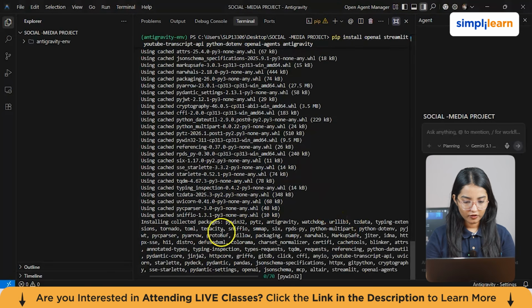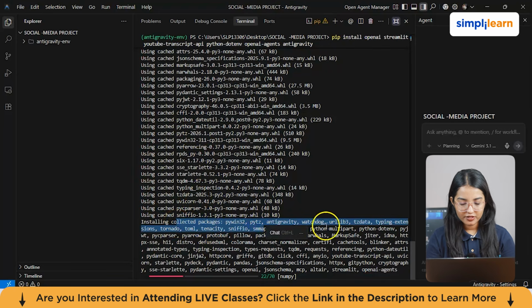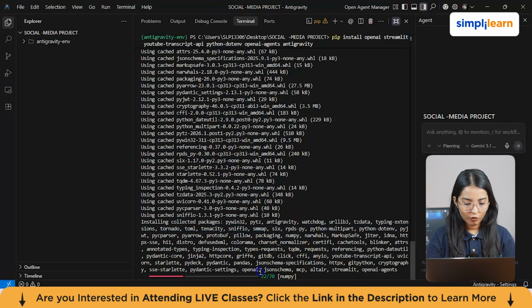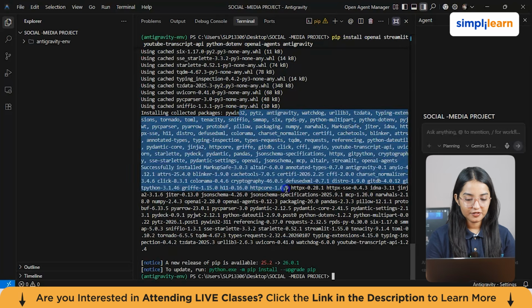Okay, so it's installing all the packages, you can see from here. So you can actually view what all packages it's installing, which is antigravity. Then you have OpenAI, Pandas, Streamlit, MCP, OpenAI Agents, all of those. So it takes a bit of time to actually import it. Out of 70 packages, only 22 have been done now. Alright, so here all our packages have been installed.